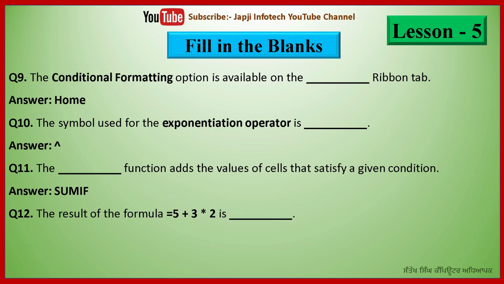And 12th question is, the result of the formula equal to 5 plus 3 into 2 is dash, and the answer is, the result of the formula equal to 5 plus 3 into 2 is 11, because first of all, the multiply operator has higher precedence than the plus operator. So first of all, it multiplies, that is 3 into 2 equal to 6. So 6 plus 5 equal to 11. So 11 is the right answer.